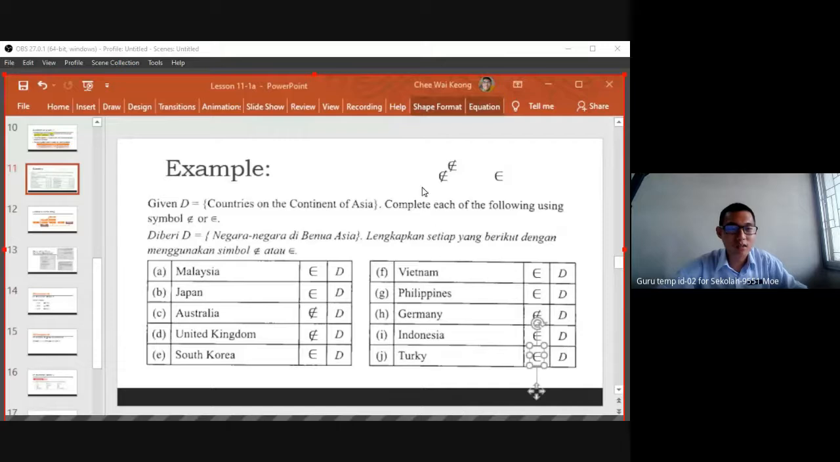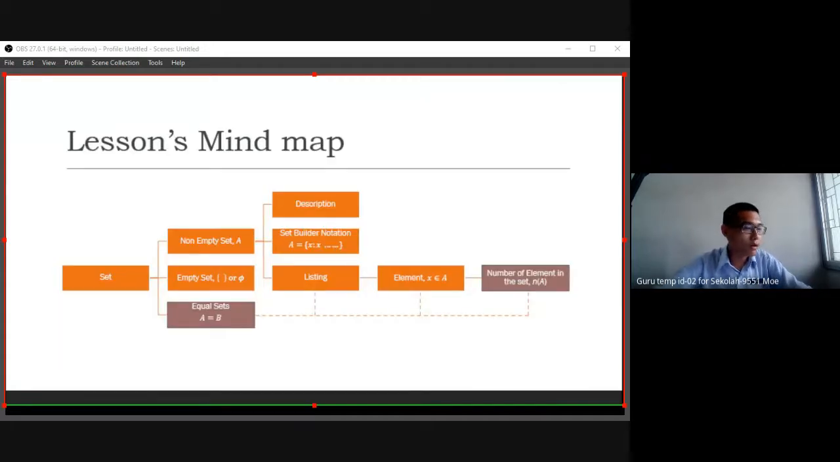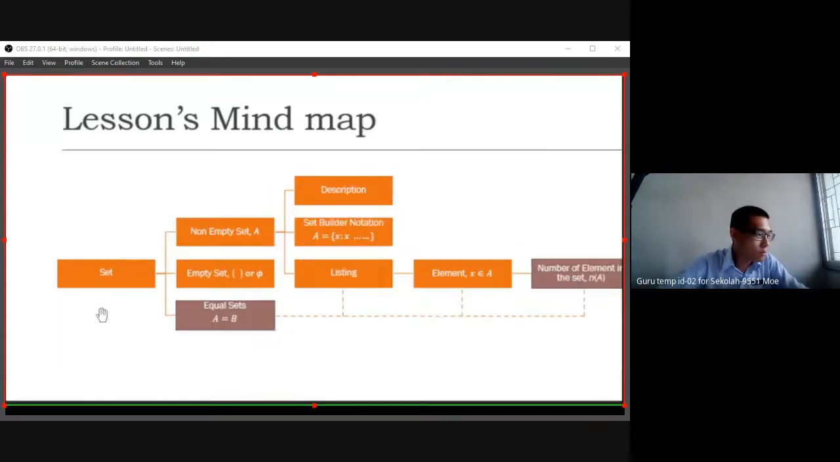Okay, so we identified whether each is an element of the set or not, for this set D, countries on the continent of Asia. Okay, so today we will stop here. Before we end, we make a conclusion so that we can understand what we learned today. So I continue this one. Okay, so today we learned about what? So let's go to this mind map.